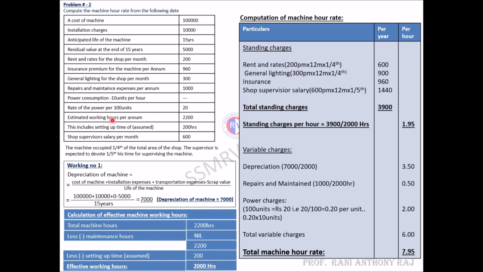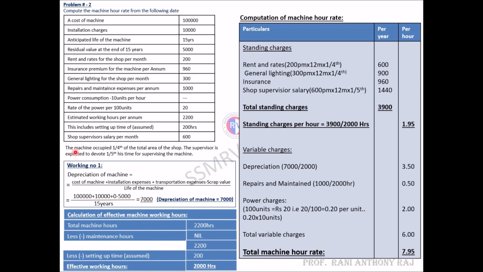Then estimated working hours per annum. This includes the setting up time. They have not specified whether the setting up time is productive or non-productive, so you can assume it as non-productive and consider it. Shop supervisor salary per month. It is per month, so we need to calculate it to per year.